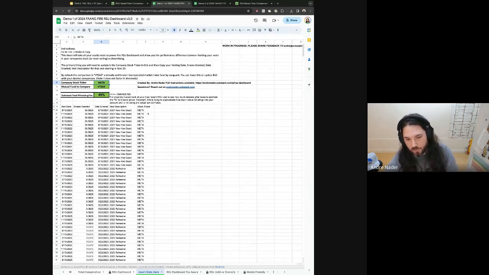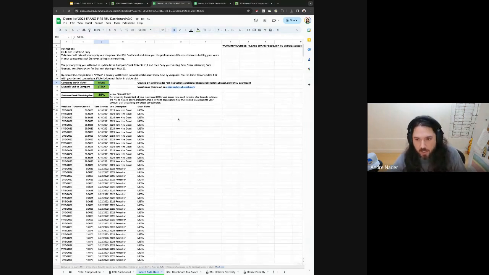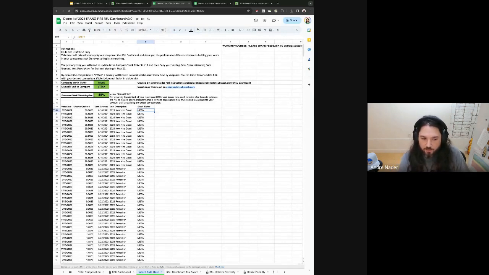So now having it visible, if you needed to change it or were breaking the column or breaking the dashboard, oftentimes it was because the stock ticker tab was getting overridden. This is also very useful if you're in a household that has multiple workers that work at different companies. You can actually paste both of your RSUs into the single dashboard. Just make sure to update the stock ticker hard coded into that E column. All the comparisons won't work in the hold versus diversify, but all of the other compensation stuff should work.